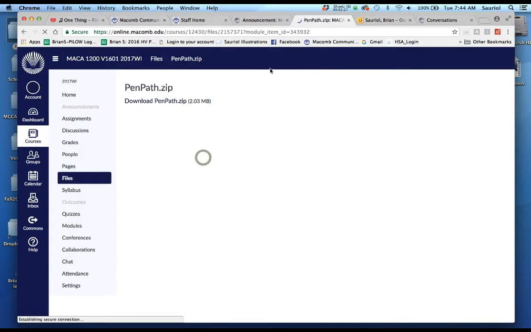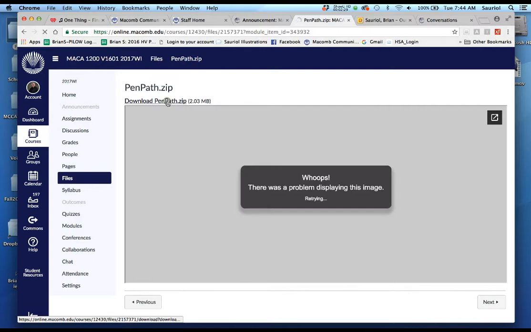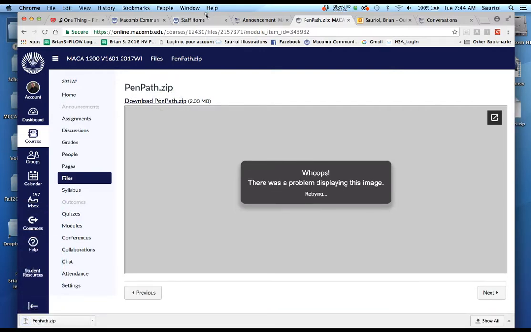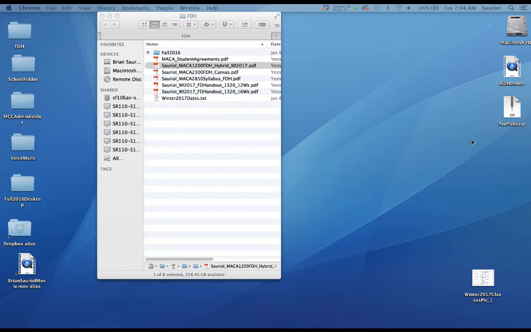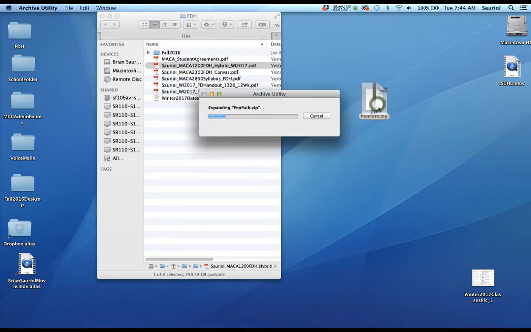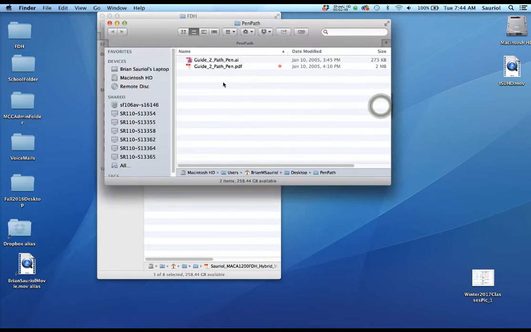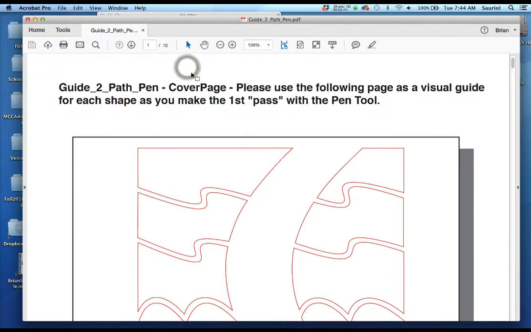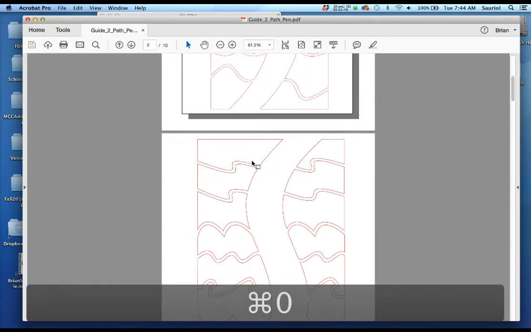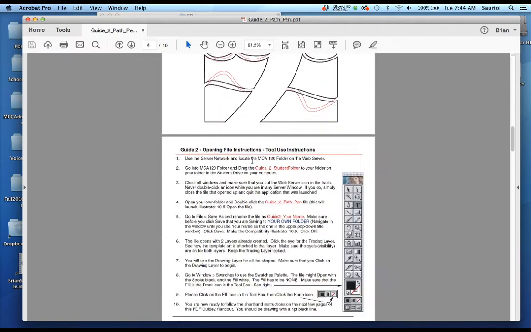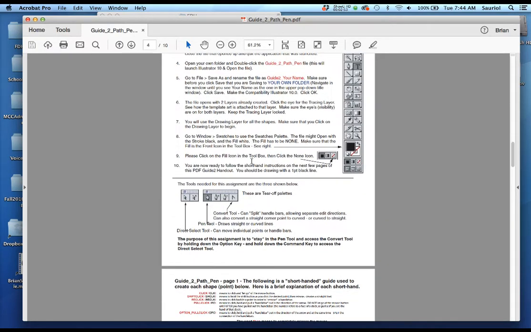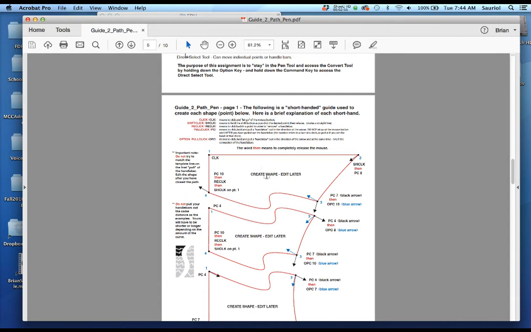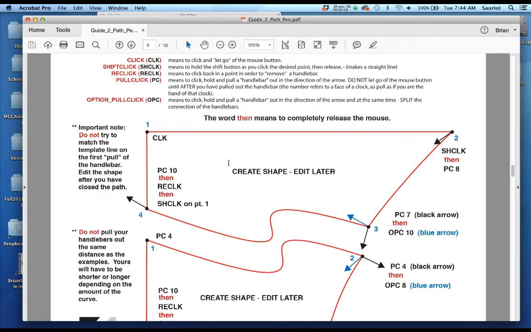So I'm going to click here and download the pen and path zip file, which is now on my desktop. As you can see, I'm going to double click it and go into the folder for it, and here is the pen and path PDF. I'll open it up for you and hit Command 0 and show you that it is a step-by-step guide as to how to get through this process. I show you in the movie how to actually manipulate the pen tool and all the points in there. And here's the big but.